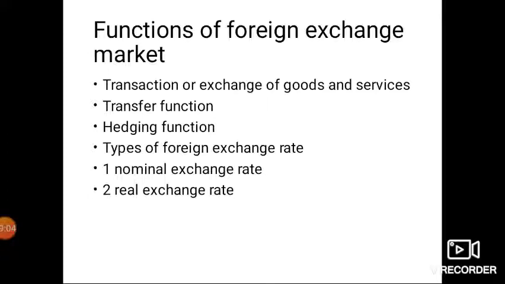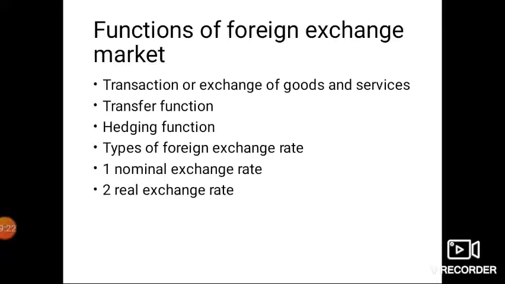It is a profitable business. So in the real exchange rate, the value of the commodity, goods and services are compared. Now you might have understood the difference between these two.